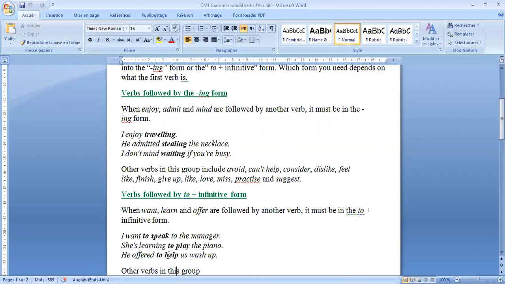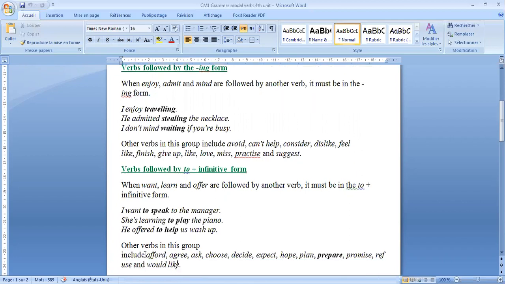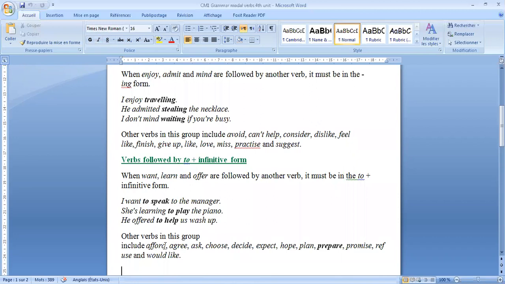So here, the second verb is in the to plus infinitive form because we have before it the verb offer. Other verbs in this group, which have the same rule, include afford, agree, ask, choose, decide, expect, hope, plan, prepare, promise, and refuse and would like.